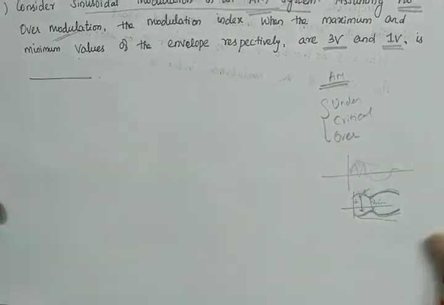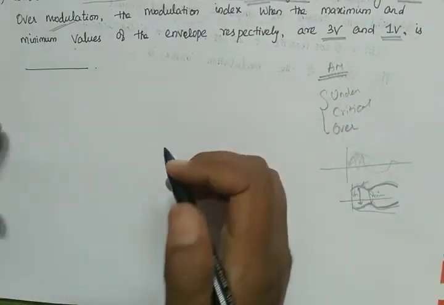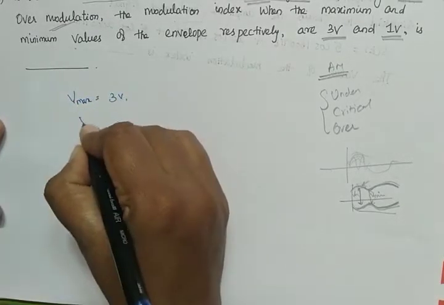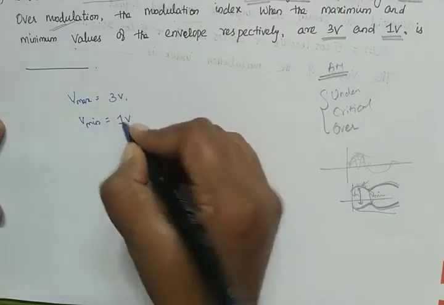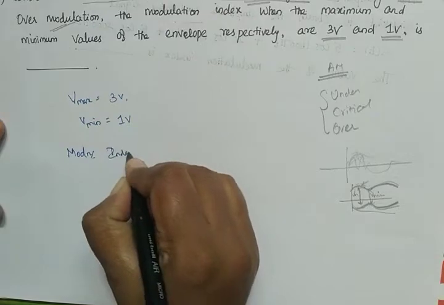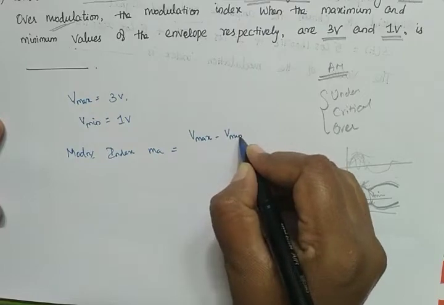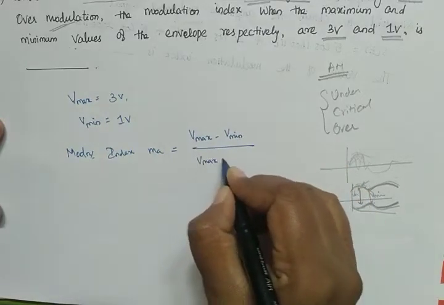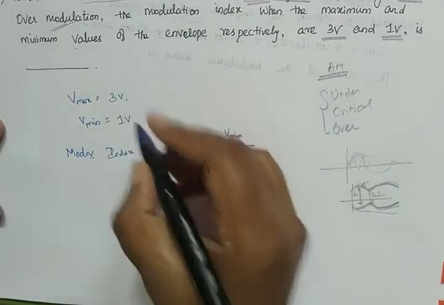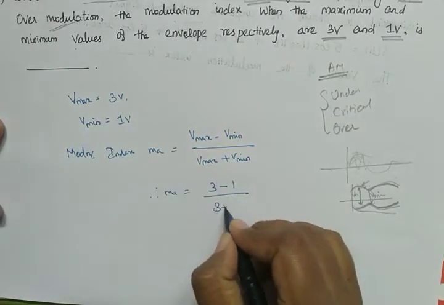They have given the maximum and minimum of the envelope, 3 volt and 1 volt. So V maximum is equal to 3 volt and V minimum is equal to 1 volt. Now what is the modulation index? We know that MA is equal to V maximum minus V minimum divided by V maximum plus V minimum. Therefore MA is equal to 3 minus 1 by 3 plus 1. That's all. This is the answer.